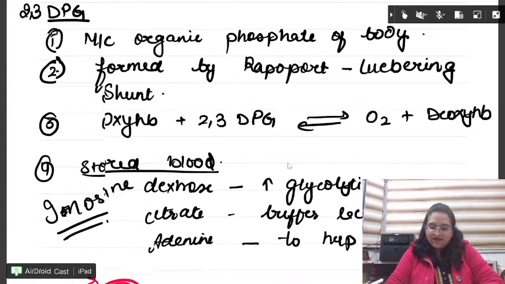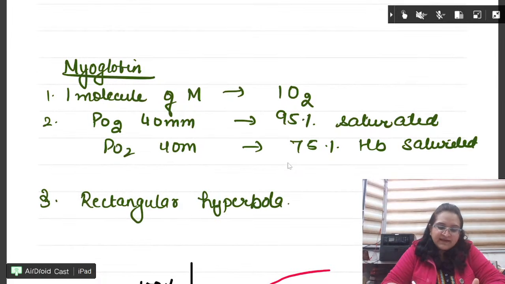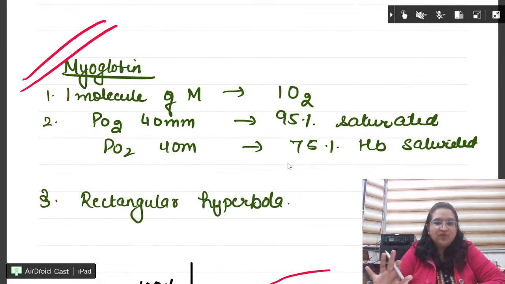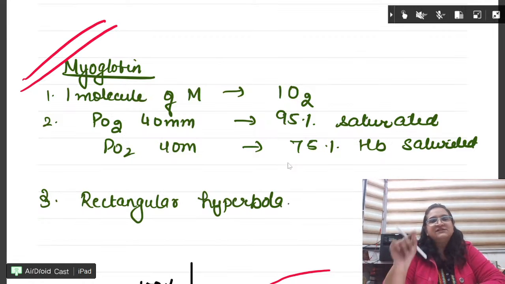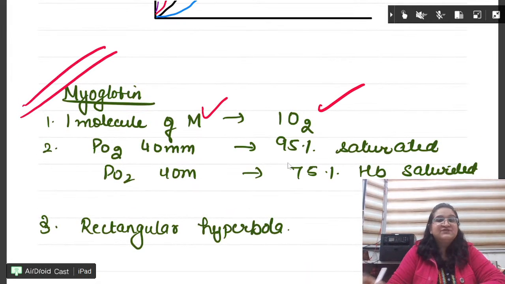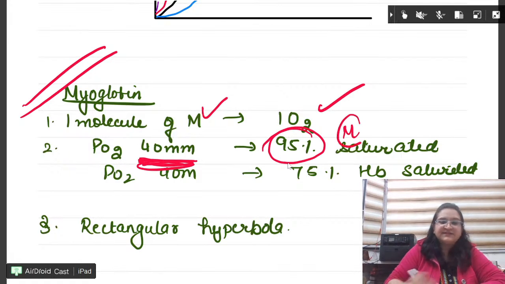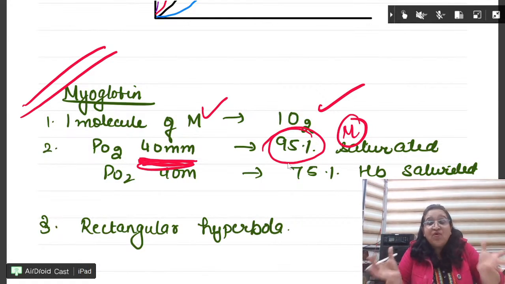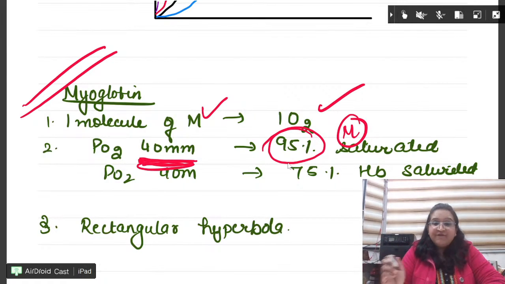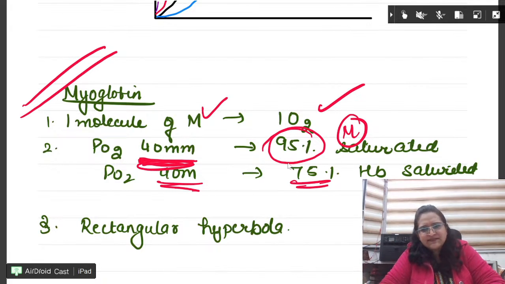Fine. Okay. Next is myoglobin. In recent exams, we have seen questions on myoglobin. One molecule of hemoglobin combines with 4 oxygen molecules, but one molecule of myoglobin combines with only 1. At PO2 40 mm, myoglobin is around 95% saturated, so it has more affinity for oxygen, whereas at this same pressure, hemoglobin is only 75% saturated.